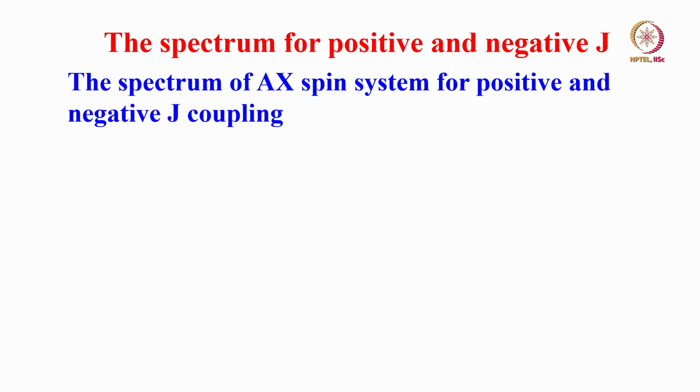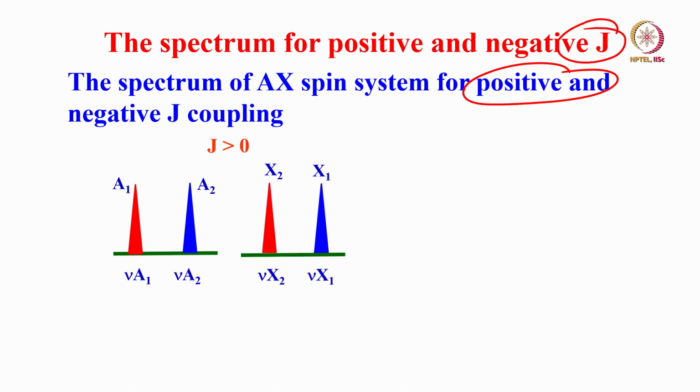We can see that. How does the spectrum look if I have a positive J value and a negative J value? We discussed this extensively in the first course. How does the 1D NMR spectrum look when the J coupling is positive or negative? For example, this is a J positive case, and I am considering the AX case.